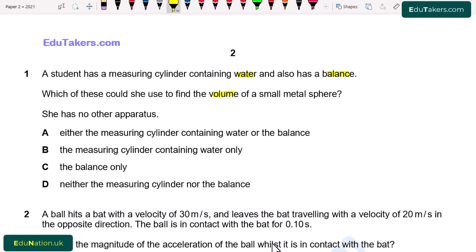A. Either the measuring cylinder containing water or the balance. B. The measuring cylinder containing water only. C. The balance only. D. Neither the measuring cylinder nor the balance. So the balance is basically used for the measurement of mass, but here we have to find out the volume. So here we use the measuring cylinder that contains the water only. So B option is correct.